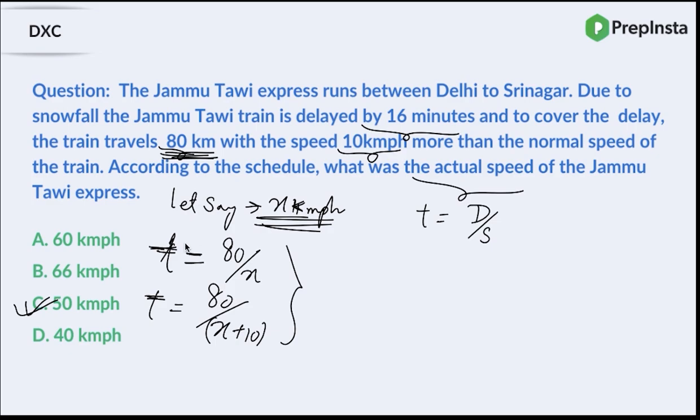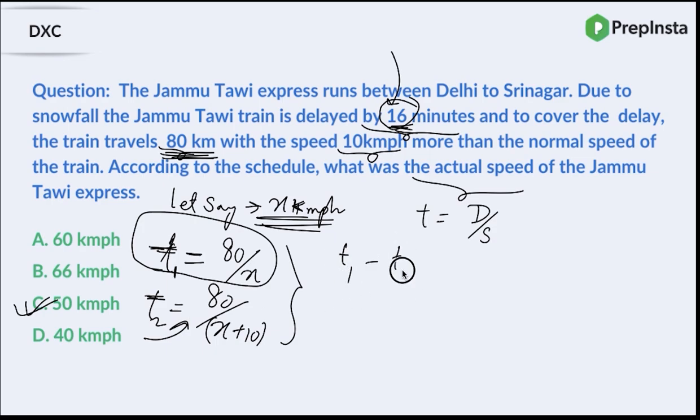The difference between these two is nothing but 16 minutes, guys. Why 16 minutes? Because if the train would have traveled with the normal speed itself, then there would still have been a delay of 16 minutes. The train would not have covered this 16 minute delay. But when it paced up by 10 kilometers per hour, it actually covered this time, right? So can I not say this time 1 minus time 2 is actually 16 minutes?